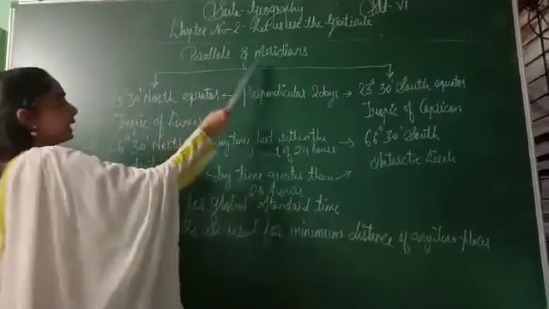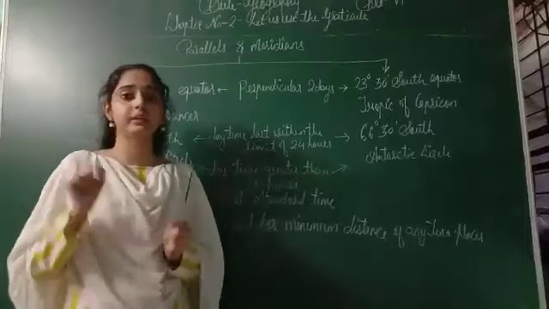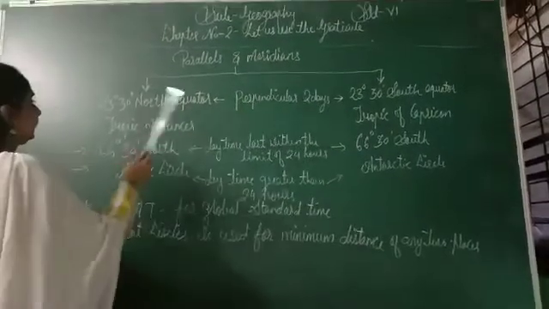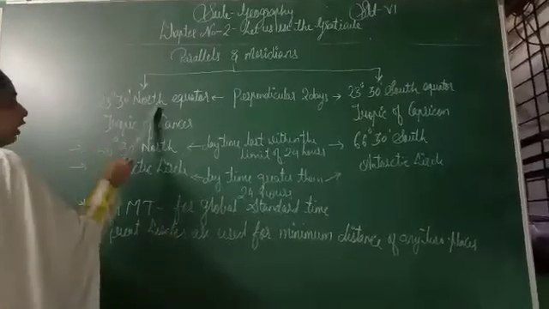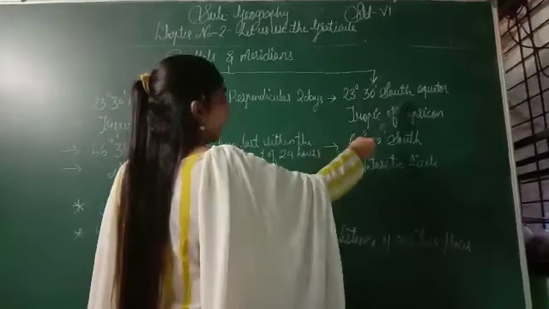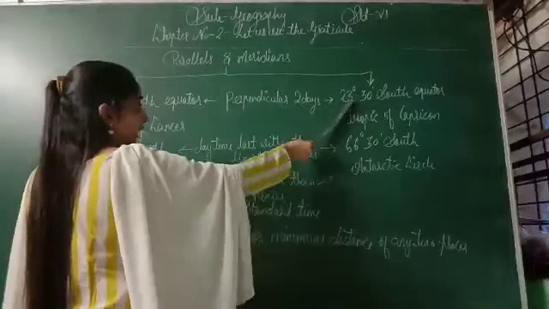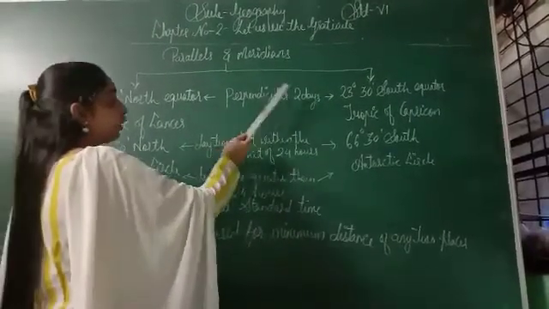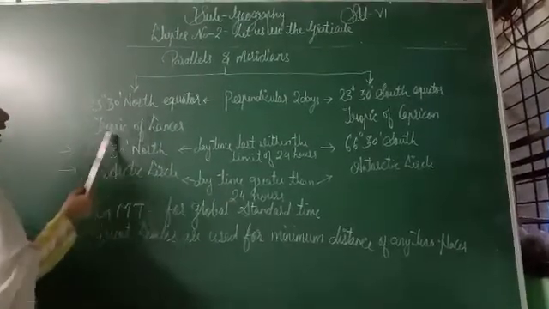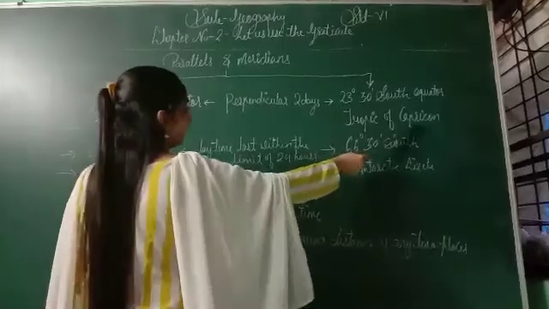This is parallels and meridians. Already we have discussed in the map, that is important circles. So here is brief information about parallels and meridians. See, we have 23 degree 30 minute north from equator, and here also 23 degree 30 minute south from equator. But they are perpendicular to each other. Perpendicular means perpendicular, that is 2 days. Okay. Now in north side it is known as Tropic of Cancer. In south side it is known as Tropic of Capricorn.